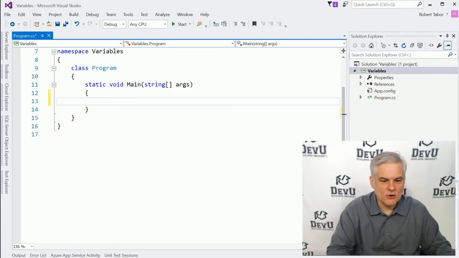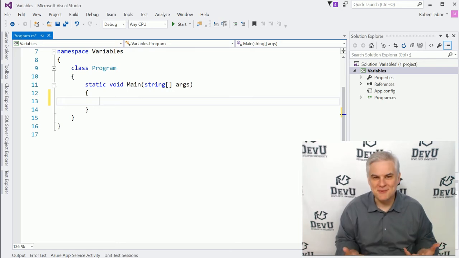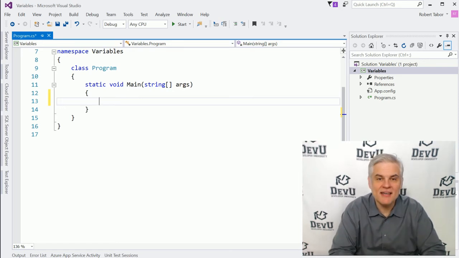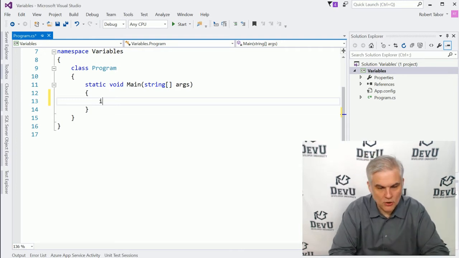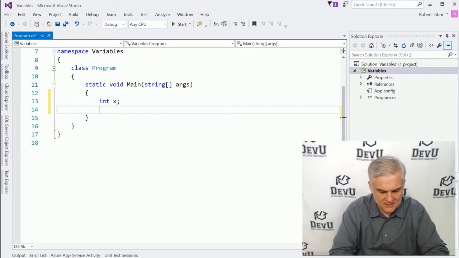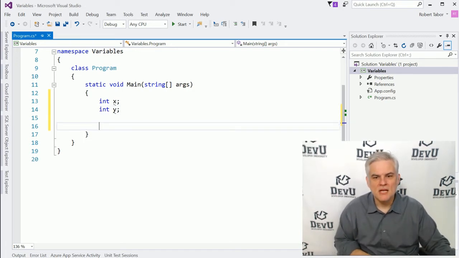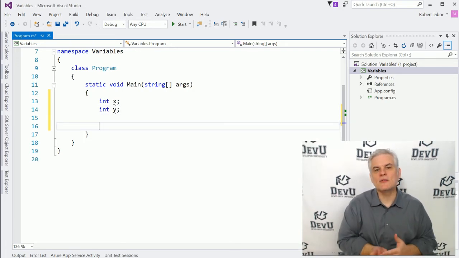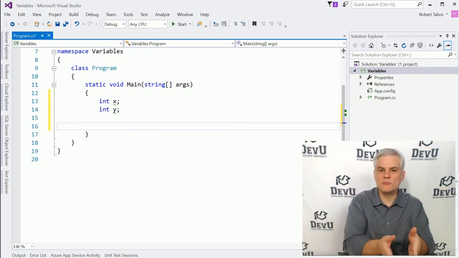Okay, so now let's go ahead and create two buckets, two variables, and define them in such a way that they're going to hold numeric values. So we'll start with int x and int y, and it's as simple as that. So here, to borrow the explanation that we used earlier, we are asking the .NET runtime to allocate space in our computer's memory sufficiently large enough to hold numeric values.